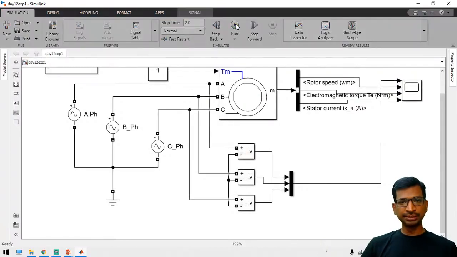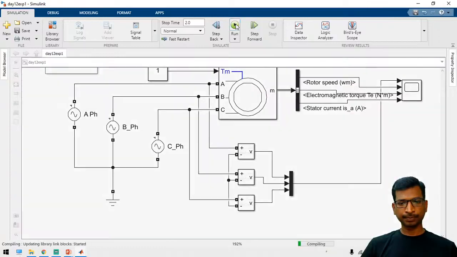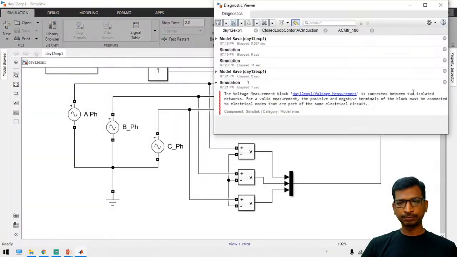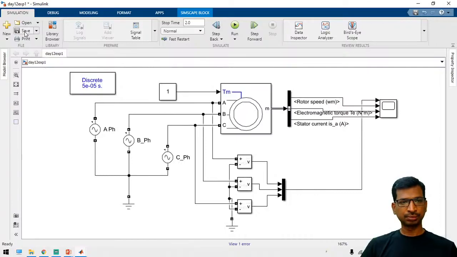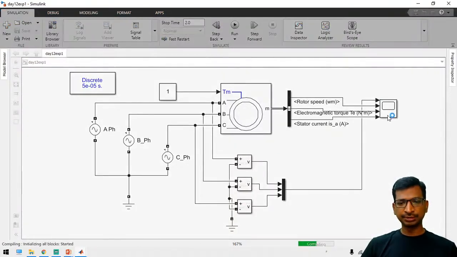So just run the simulation. So here we have to take another common ground. Apply here. Just now you can run the simulation.